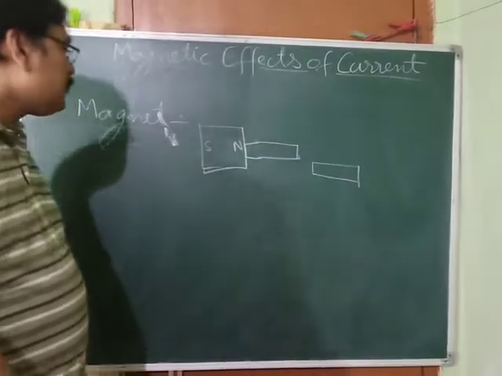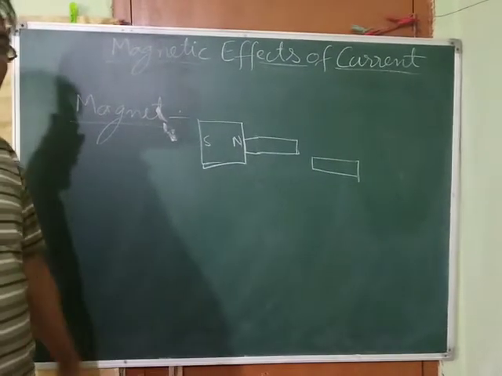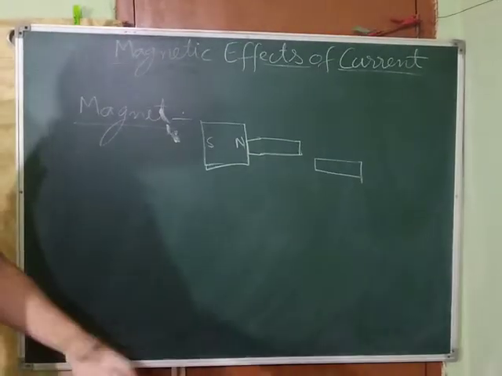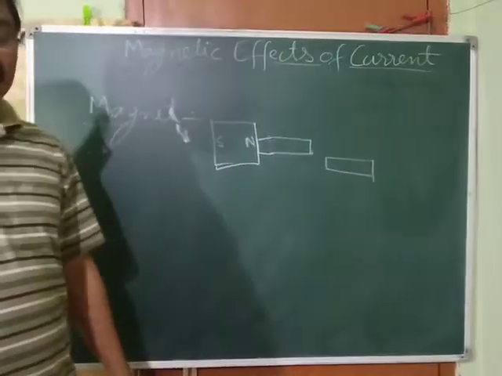We have lots of artificial magnets of different shapes. According to shape, we give the name, like bar magnet, horseshoe magnet. Different types of magnets are there.